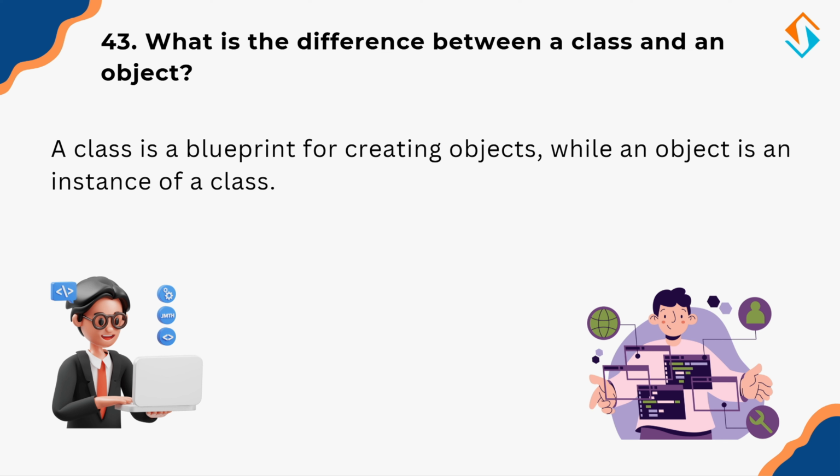For example, a car class may define properties like color, model, and speed, along with methods like start and stop. However, a specific car object, such as my car, might have a color of red and a model of sedan. Classes provide structure while objects bring them to life by holding real-world data and behavior.